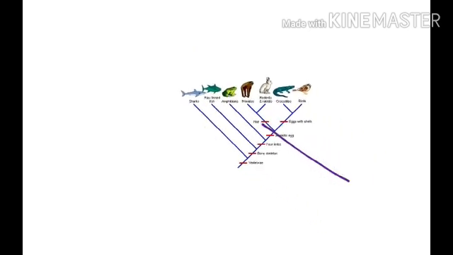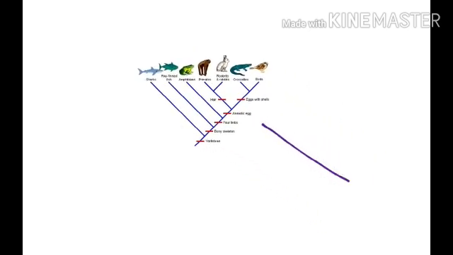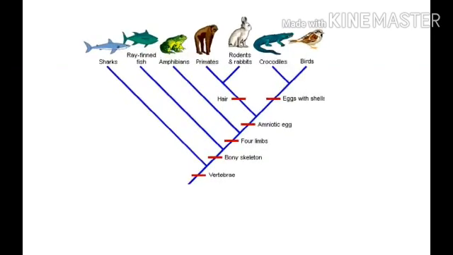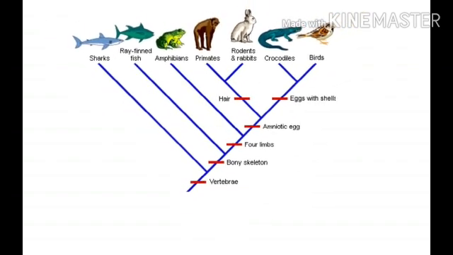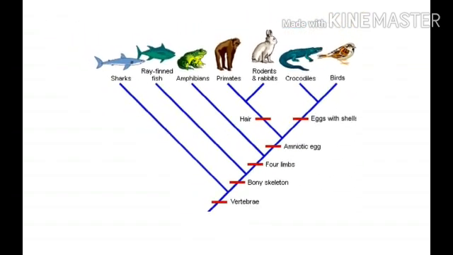Listen. The ancestral characters means traits, and derived characters means structure and functions that differ from those of the ancestral character. So you see the lines drawn show the evolutionary relationship and indicate the species: roots, points and branches. Roots means at the bottom, the vertebrae. Points means nodes. Some derived characters given are bony skeleton, four limbs, amniotic egg with a shell, and branches are also given on the top for many organisms.